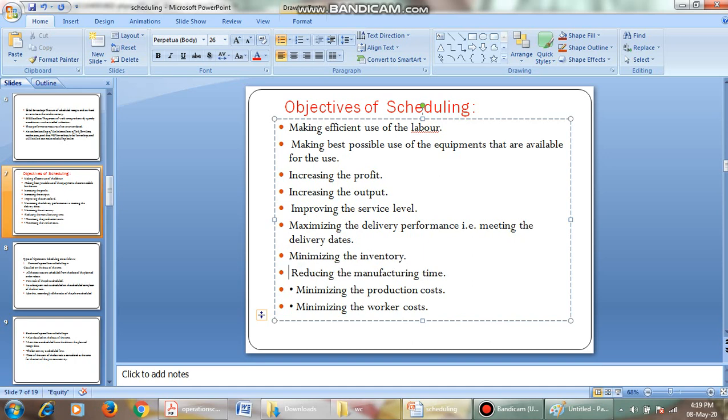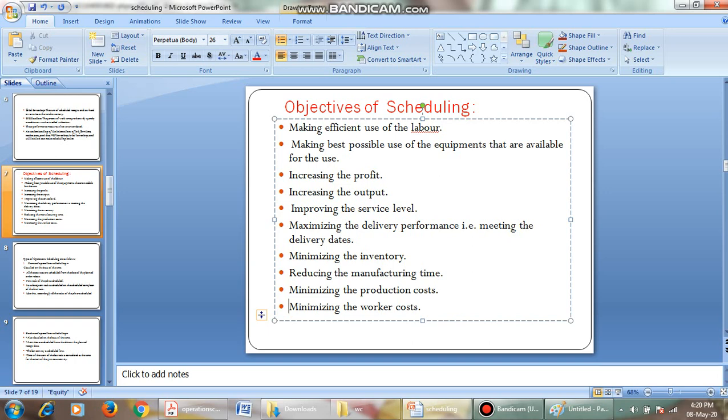Then reducing manufacturing time, that is work in process time and production cycle time, can be reduced. We can also minimize the production cost, so that the company will get a good amount of profits. Then minimizing the workers cost, that is the employment cost, the number of workers used and their related cost, can also be reduced.